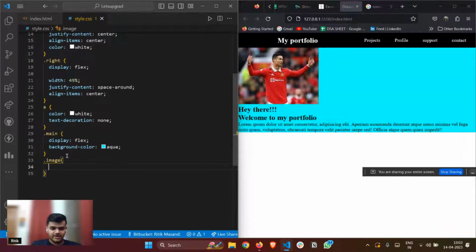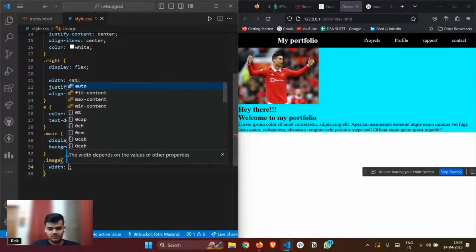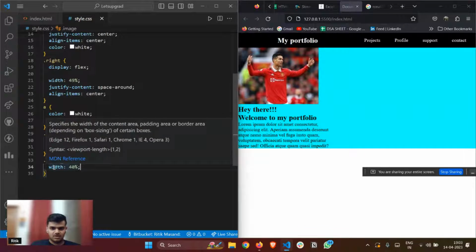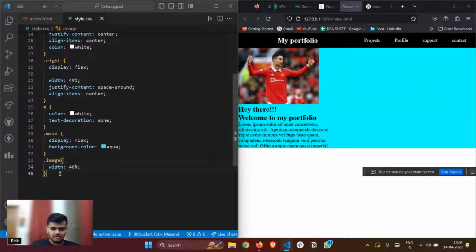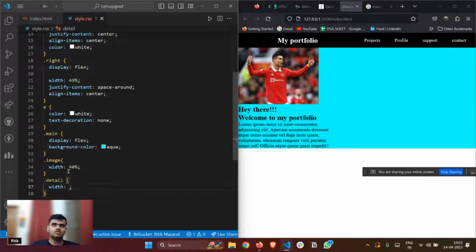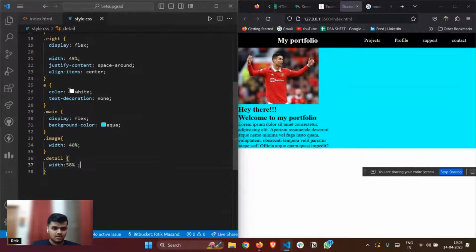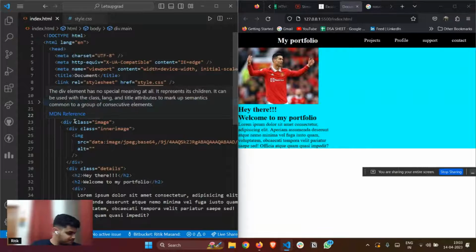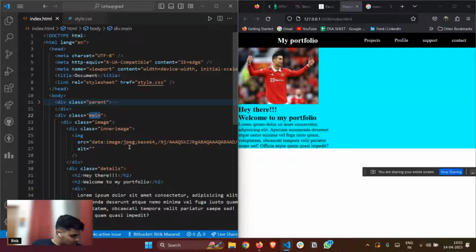I'll go to dot image and give it a width of, let's suppose, 40%, right? And the detail part gets the remaining 60, so let me give it 58%. Okay, it has not come. Let me see why.